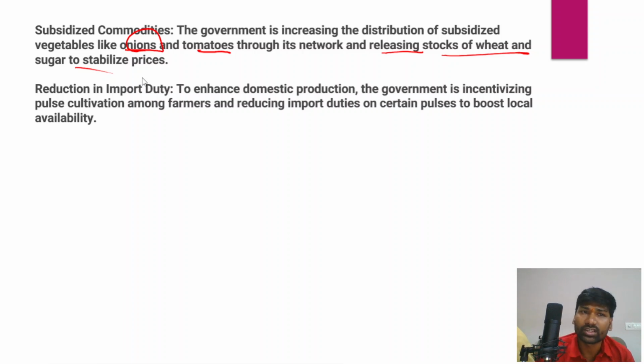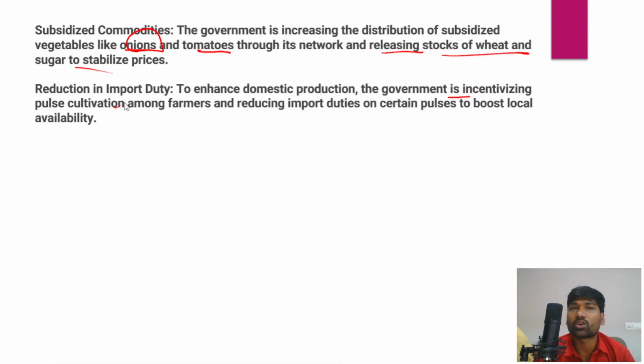And apart from that, a reduction in import duty would be another area through which food inflation can be substantially reduced. To enhance domestic production, the government is incentivizing pulses cultivation, because remember, India is the largest consumer of pulses, and we have been importing pulses from African countries such as Tanzania and Mozambique.